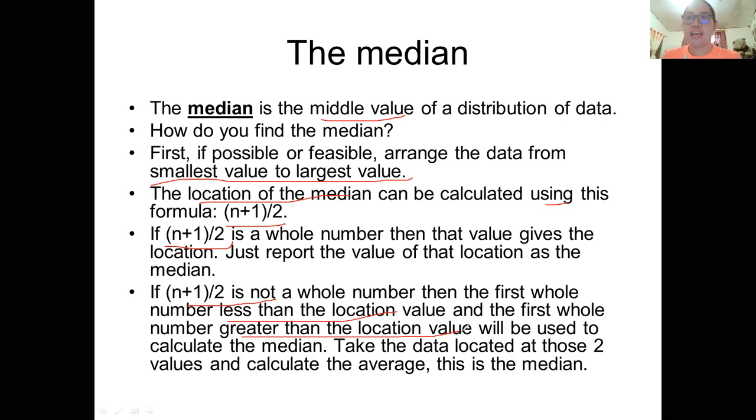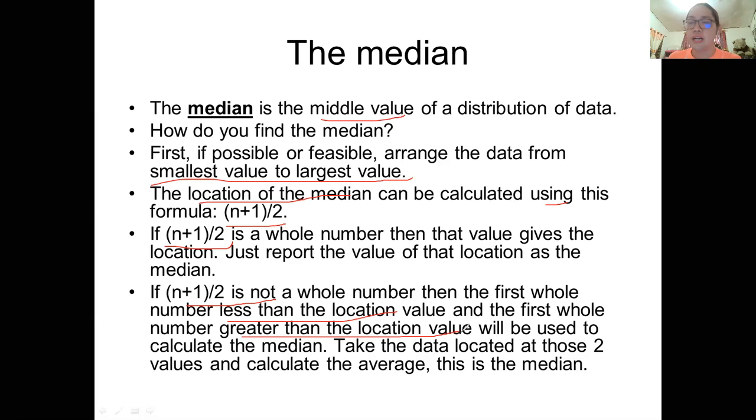Again, if the data is odd, you will just locate, after you arrange the distribution of the data from smallest value to largest value, the middle number or data, and that is already your median.